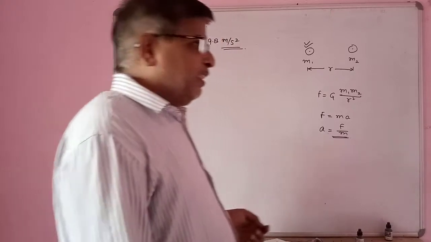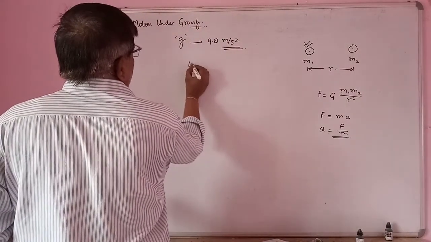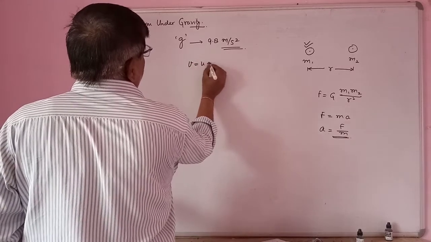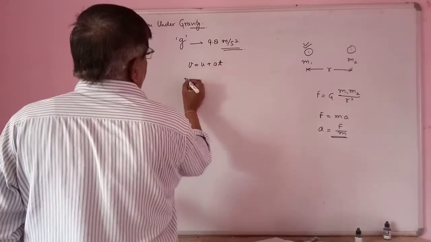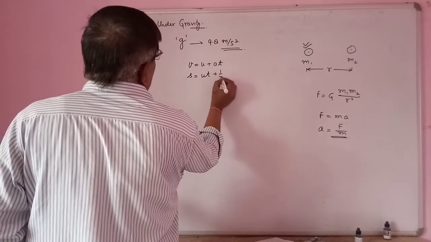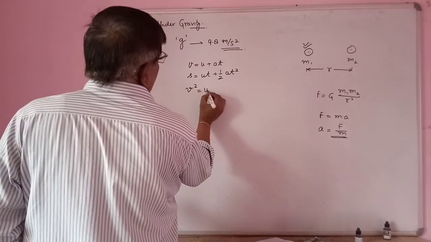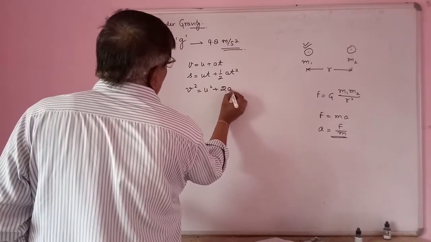Now, things are very simple. We know three equations. V equal to U plus AT. Second equation, S equal to UT plus half AT square. And third equation is V square equal to U square plus 2AS.